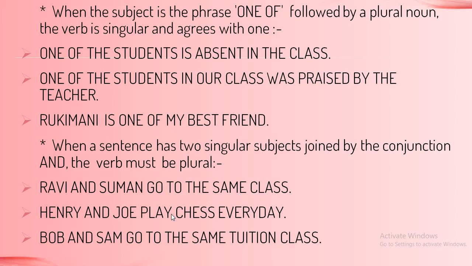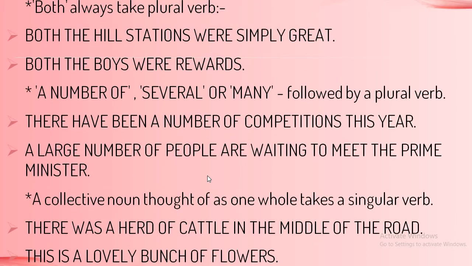Henry and Joe play. Plural verb. Henry and Joe play chess every day. Bob and Sam go to the same tuition class. So Bob and Sam being a plural subject, it takes a plural verb. So this way, whenever in a sentence two singular subjects are joined by the word and, the verb must be plural.